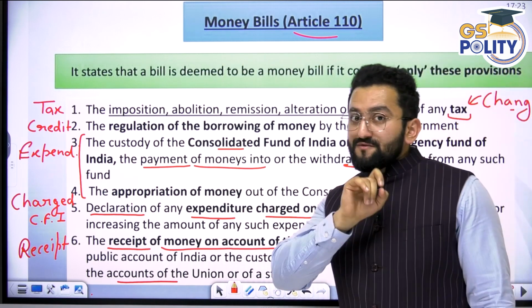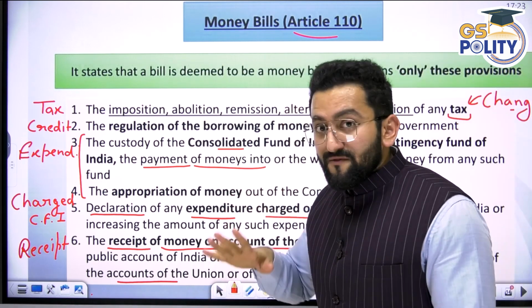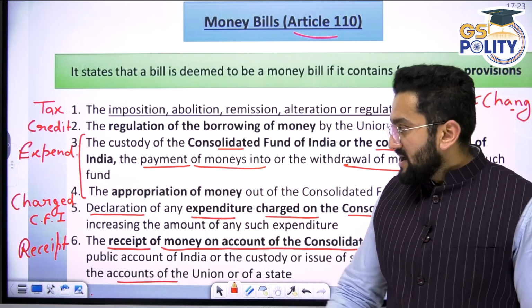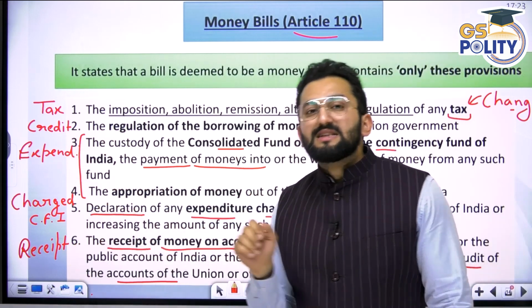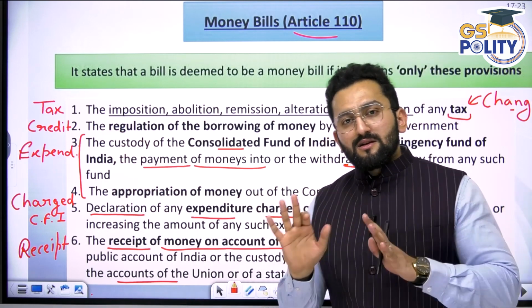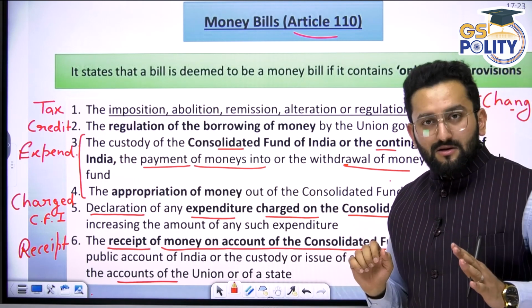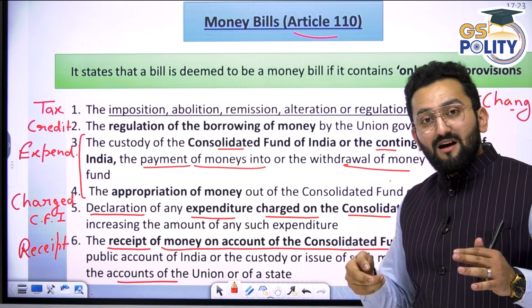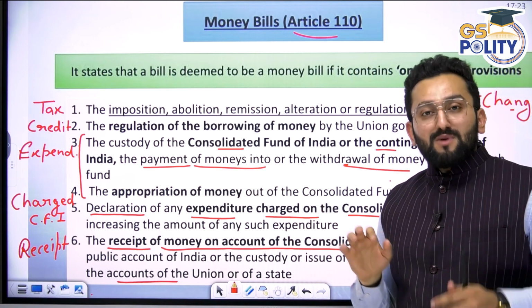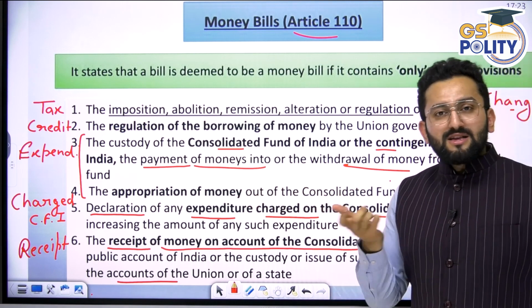Now, the nature of the question which is going to be asked. Please remember, my friends, generally people remember 2-3 points with regard to money bill, and they often forget charge, CFI and receipt. So please remember these keywords, and now you are not going to commit any mistake when it comes to what are the criteria mentioned in Article 110 to declare a bill as a money bill, although this authority is with the Speaker.